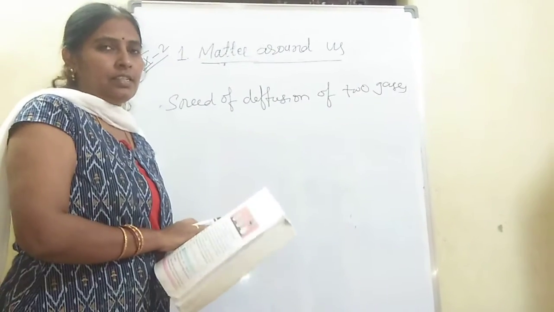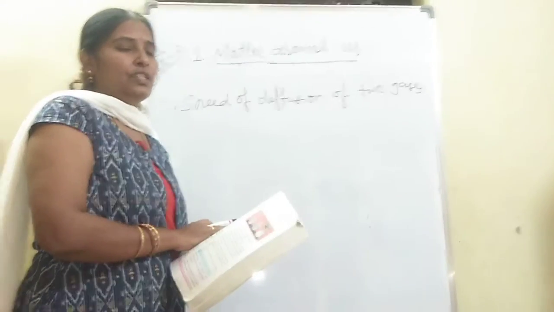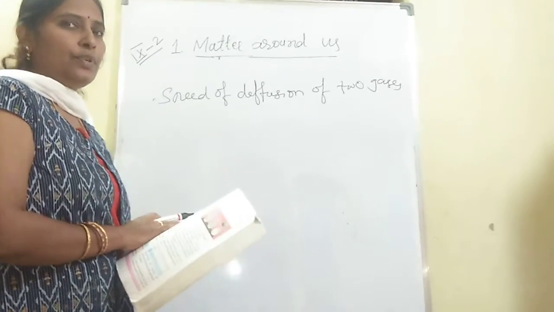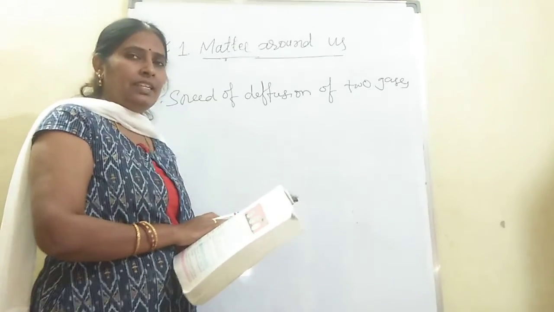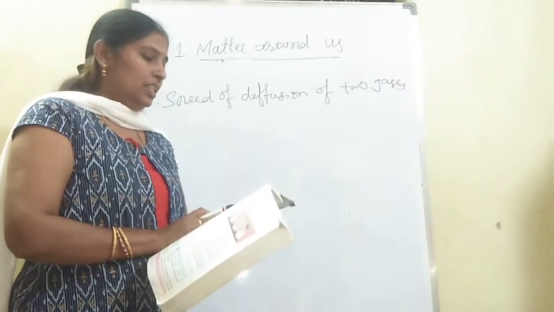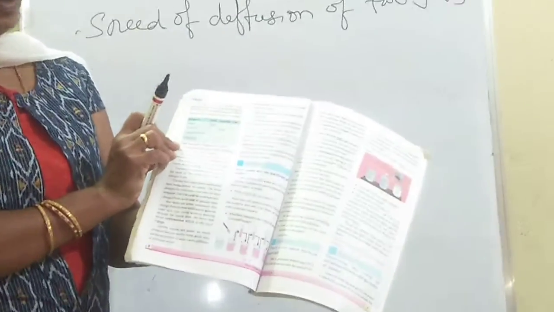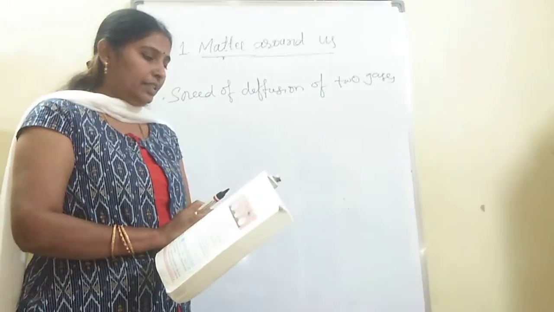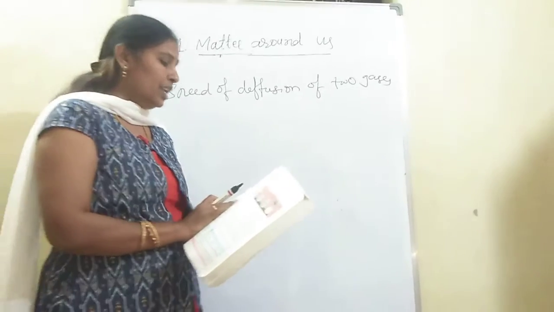Now, with the help of the activity, we studied that the diffusion speed of ammonia is more compared to hydrochloric acid. Diffusion takes place in solids, liquids as well as gases. Now, on page number 6, a simple table is given. You have to fill the table based on the properties of solids, liquids and gases. So far, you have studied some properties that can distinguish solids, liquids and gases. Fill the following table based on your knowledge.